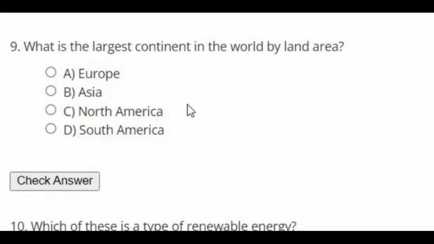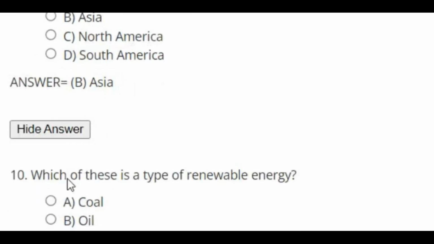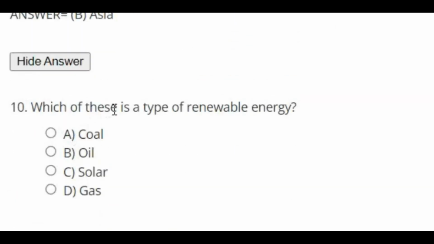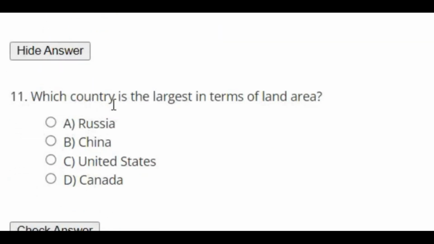What is the largest continent in the world by land area? The right answer is Asia. Which of these is a type of renewable energy? The right answer is solar.